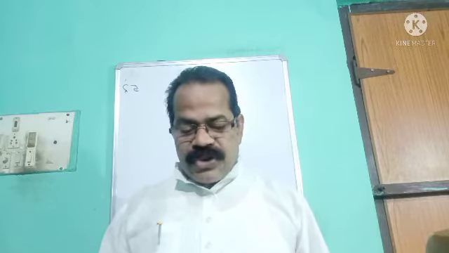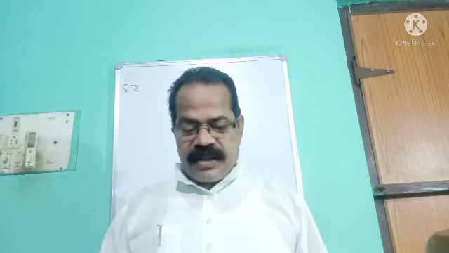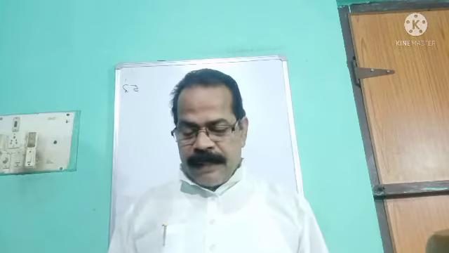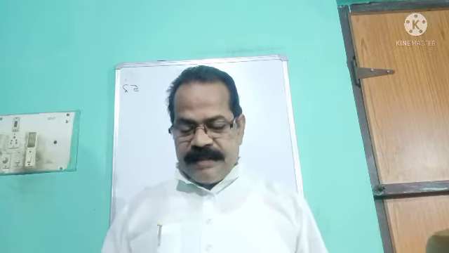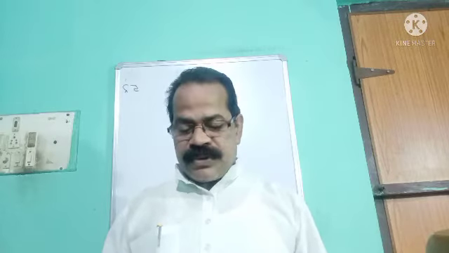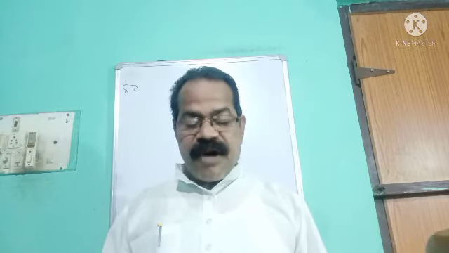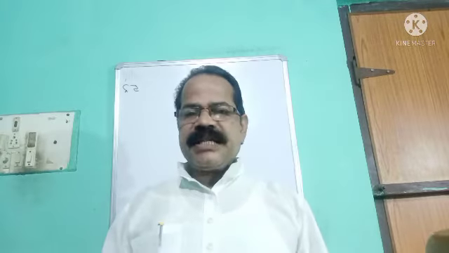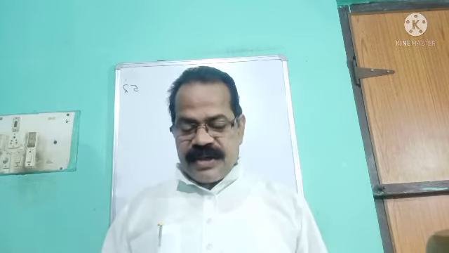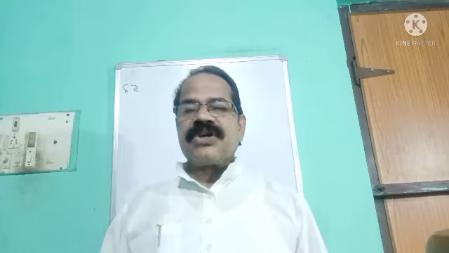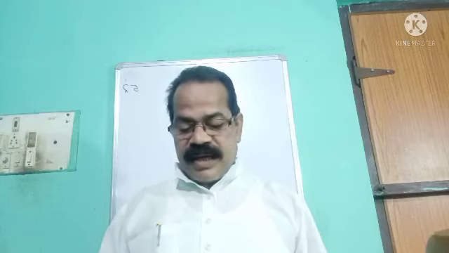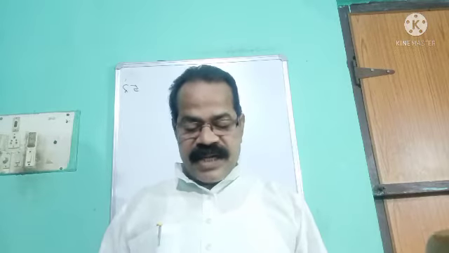Next, if two nouns joined by and are regarded as a single object or notion, the verb is singular. Students, I want to state some examples. Bread and butter is my favorite breakfast. This bread and butter are joined with the conjunction and, and they express a single object.